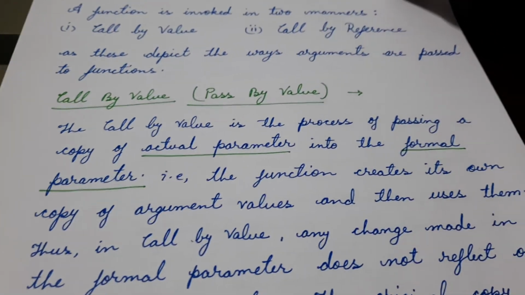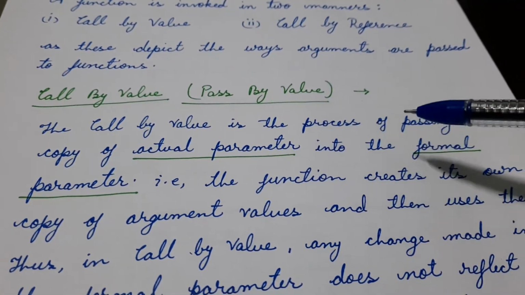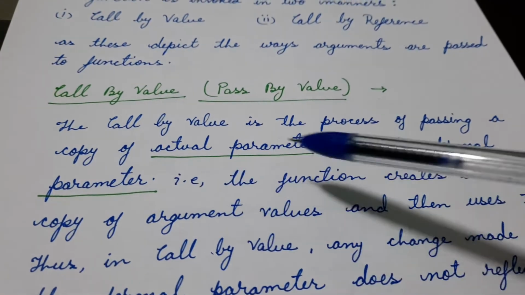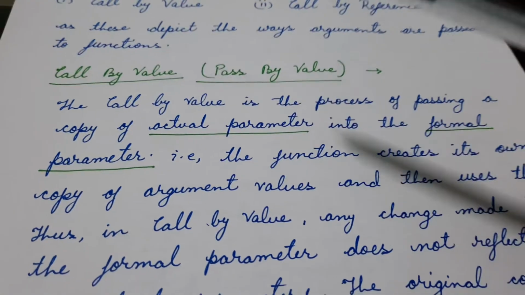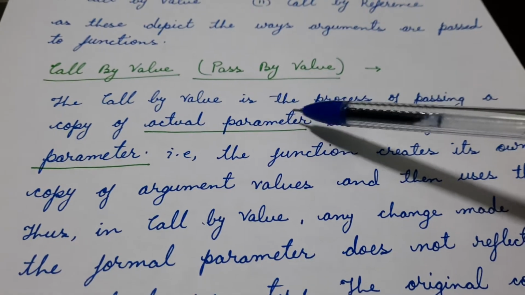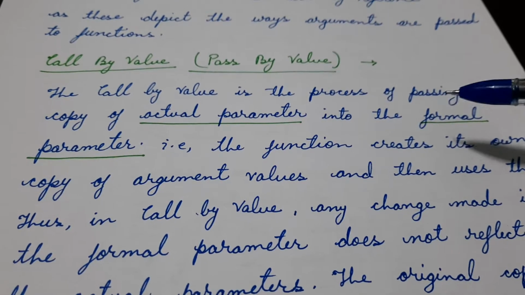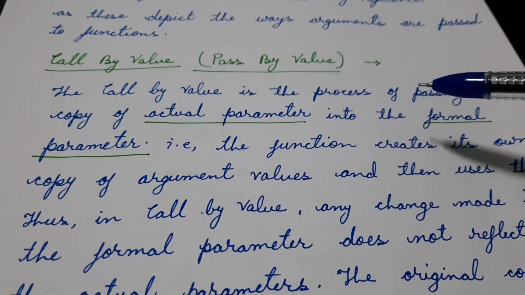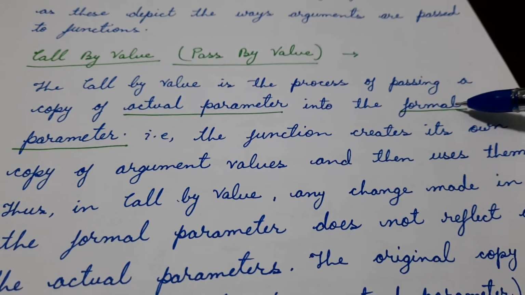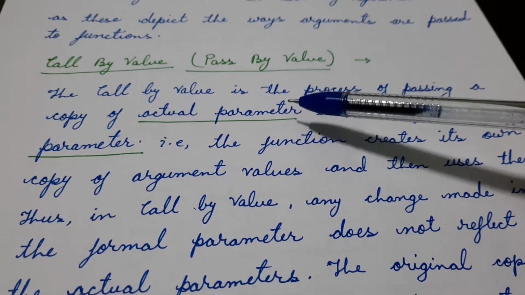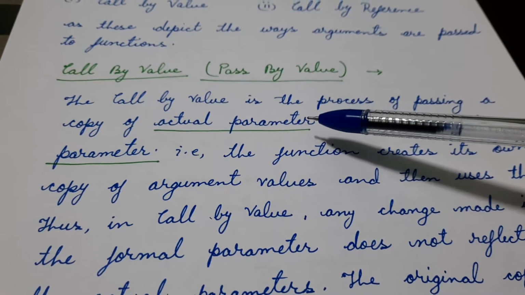Call by value, also known as pass by value, is the process of passing a copy of the actual parameter into the formal parameter. Here, once again I would like to revise what is an actual parameter and what is a formal parameter. The parameter defined in the function definition during creation of a function is called a formal parameter, whereas the parameter passed during the function call is called an actual parameter.